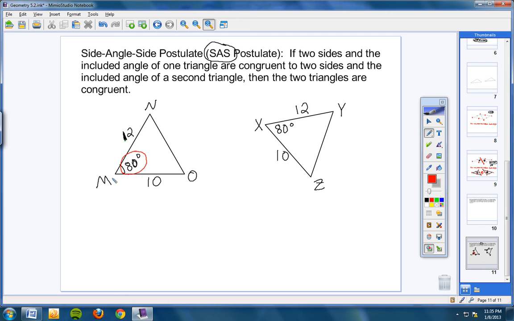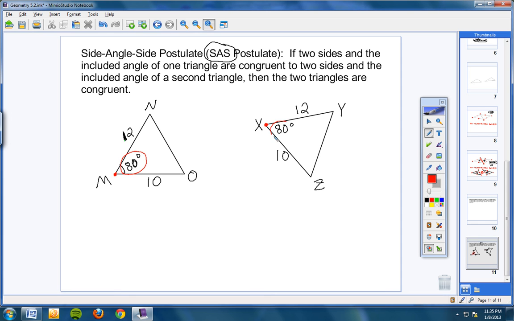Do you see side 12 and side 10, how they touch right here? That's the angle that has to be congruent over here. And do you notice here's side 10 and here's side 12, how they touch right here? And that's the angle where the two sides are touching.